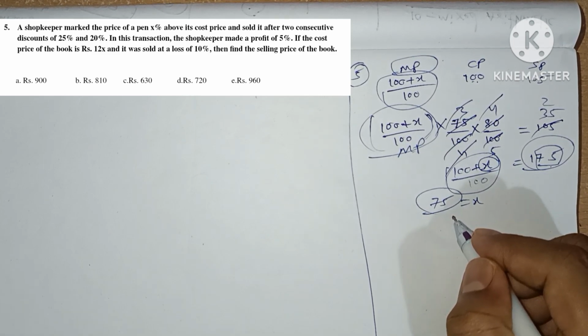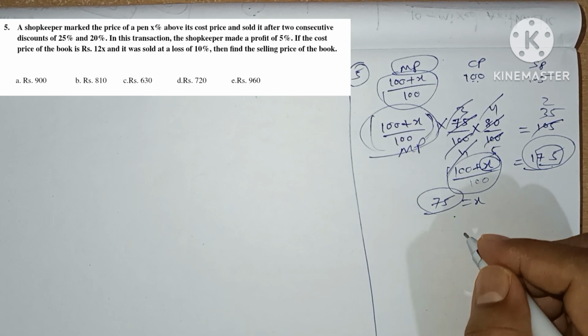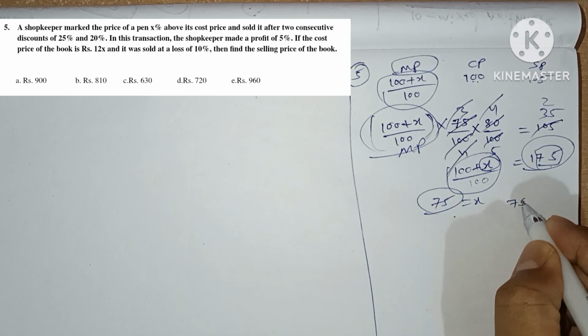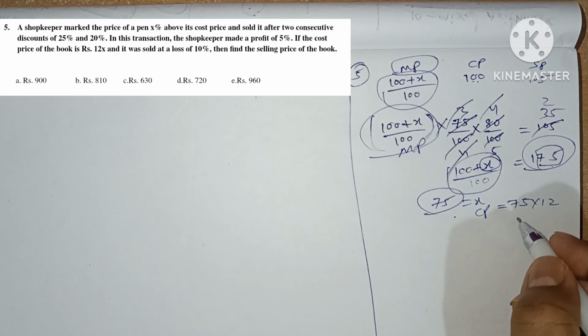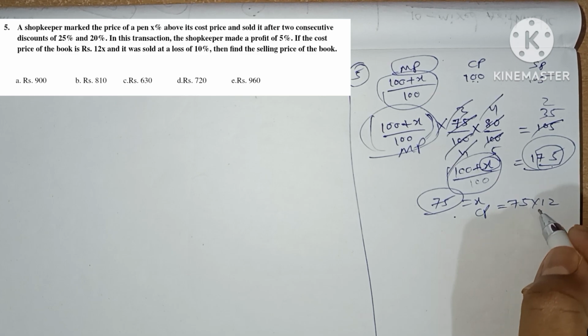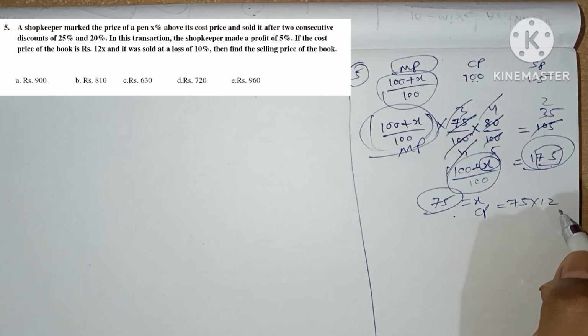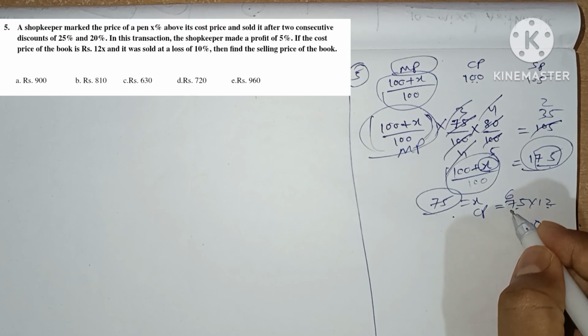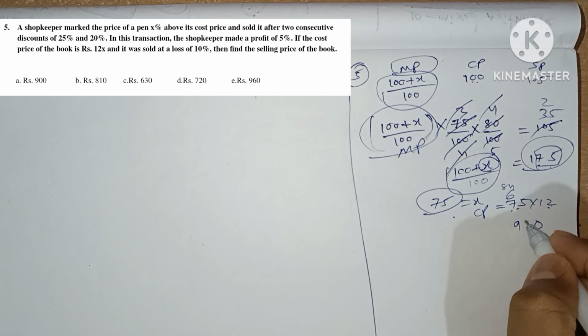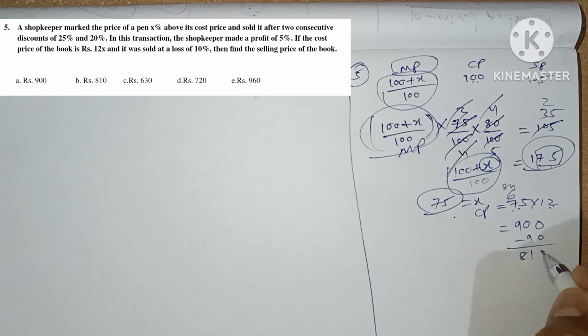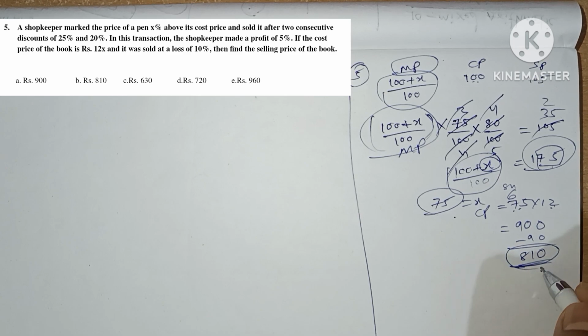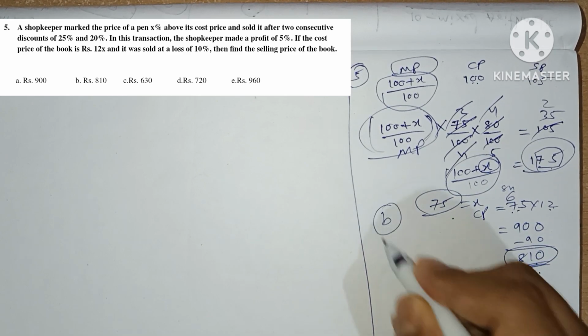Now the question says that if the cost price of the book is 12x, it means 75 into 12 is the cost price of the book, and it is sold at a loss of 10%. So this is 100%. 12 fives are 60, 12 sevens are 84, and this will be 900 rupees for the book, and selling at a 10% loss means he sold at 810 rupees. The question asked is to find the selling price of the book. He sold at 810. This is our answer. Option B is the answer for this question.